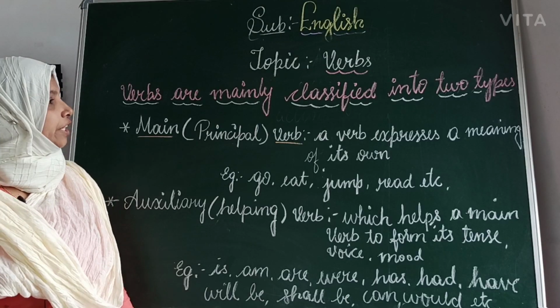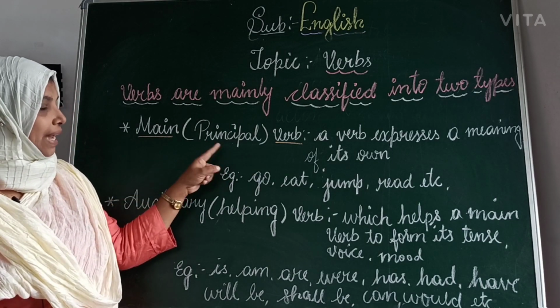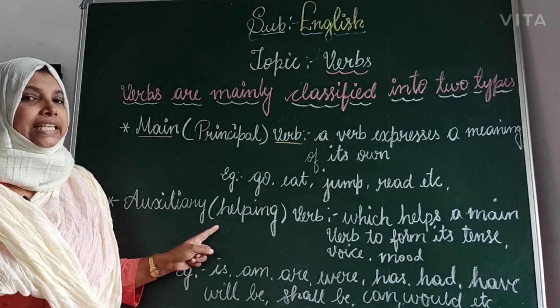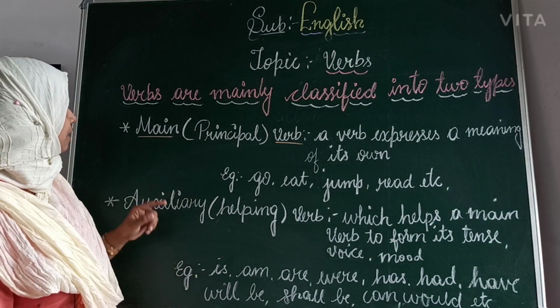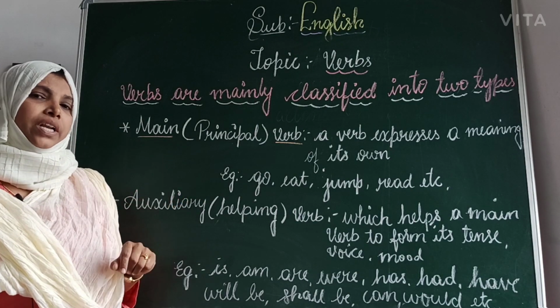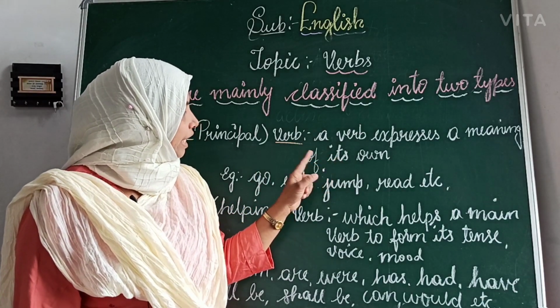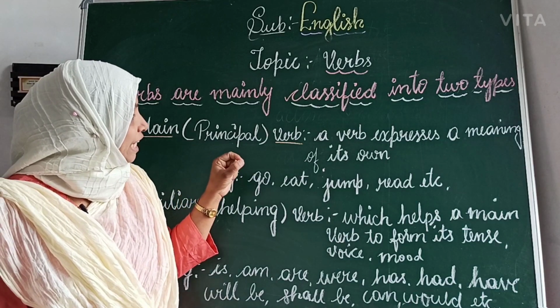Verbs are classified into two types. They are the main verb, another name is the principal verb, and the auxiliary verb, or we say helping verbs. Let us see the first one. The first one is the main verb or principal verb. What is the main verb? A verb expresses a meaning of its own.